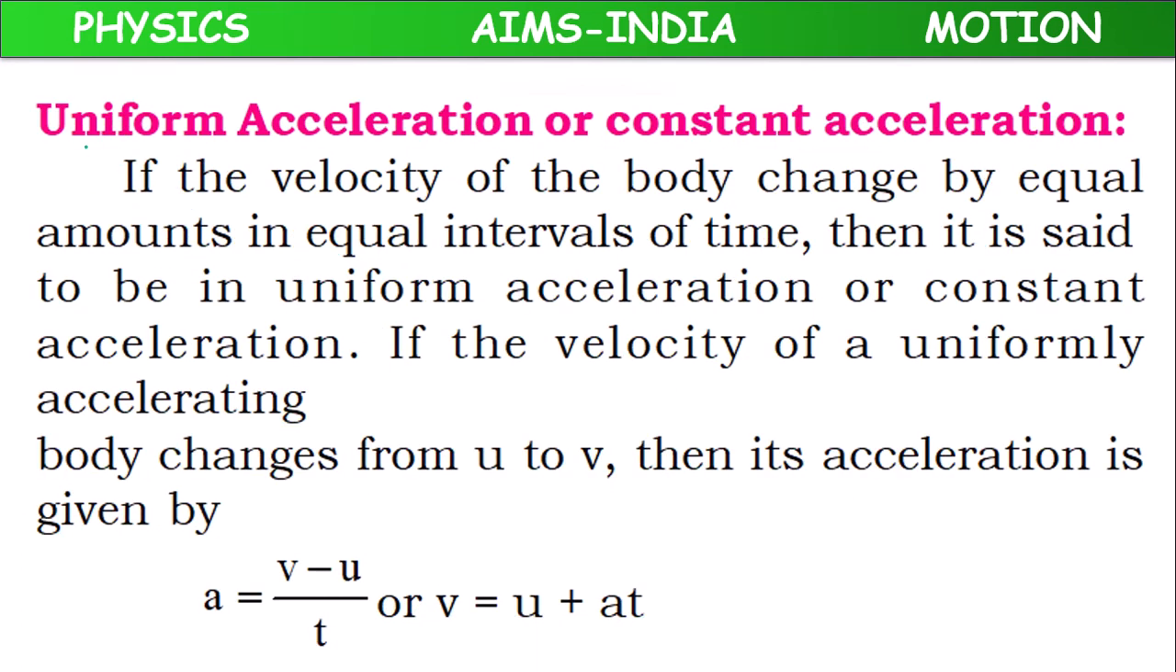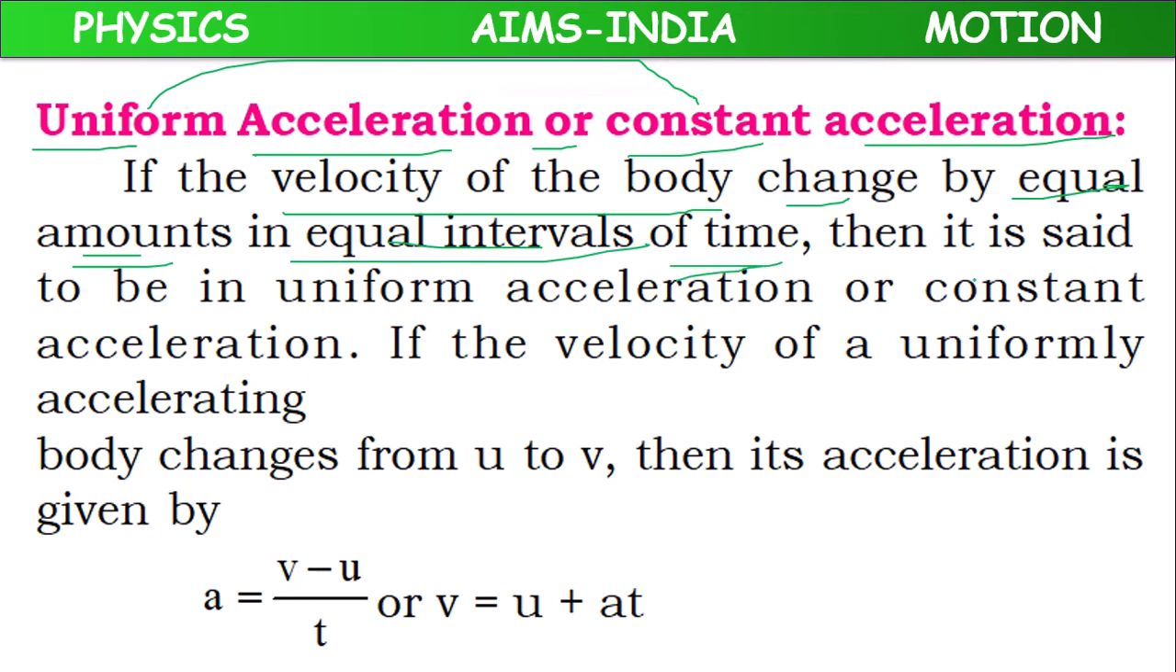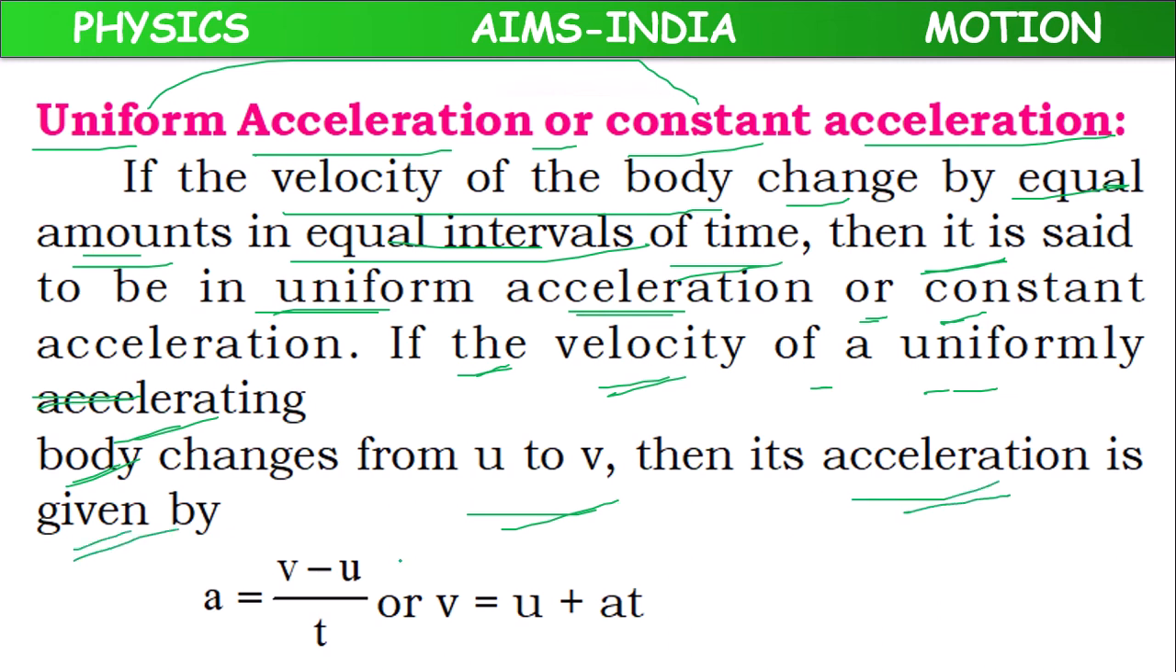Okay, children. Next, about uniform acceleration, which is also called constant acceleration. If the velocity of a body changes by equal amounts in equal intervals of time, then it is said to be in uniform acceleration or constant acceleration. If the velocity of a uniformly accelerated body changes from u to v, then its acceleration is given by a equals (v minus u) by t, or v equals u plus at.